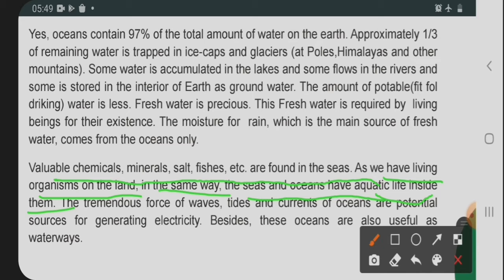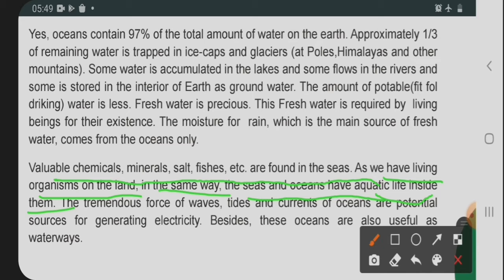The sea and the oceans have aquatic life inside them, like fish. So this is the aquatic life. Different types of fish are there in the sea, and people are doing business with them. And valuable chemicals are also found inside the earth.